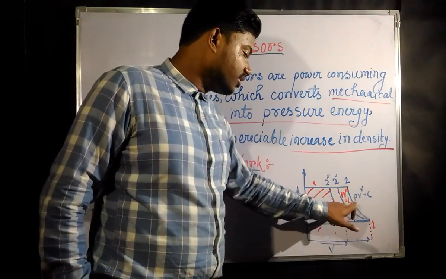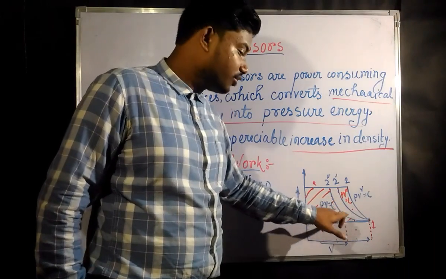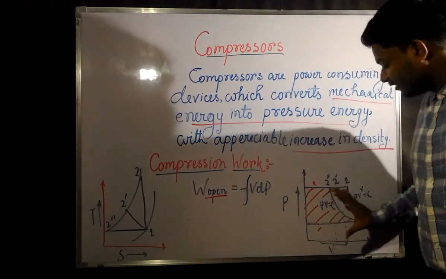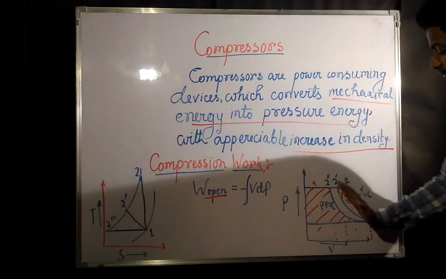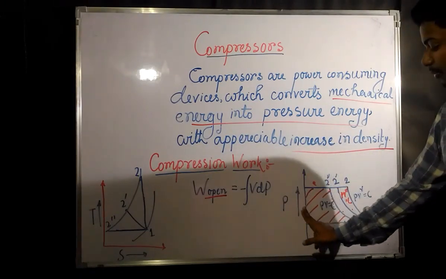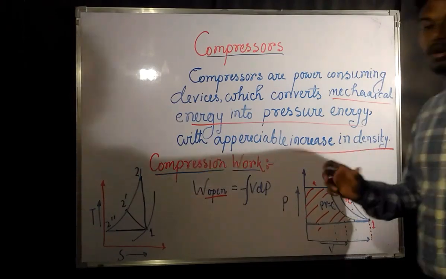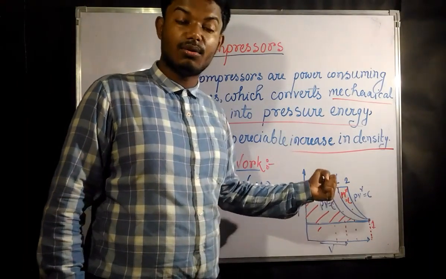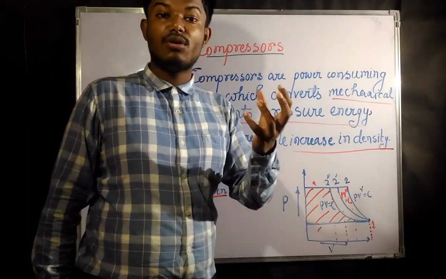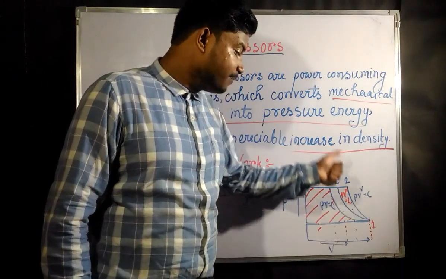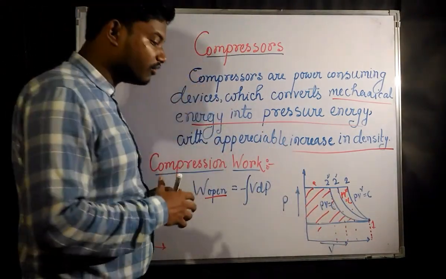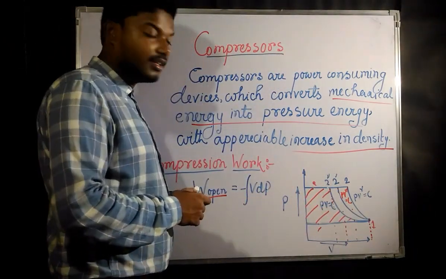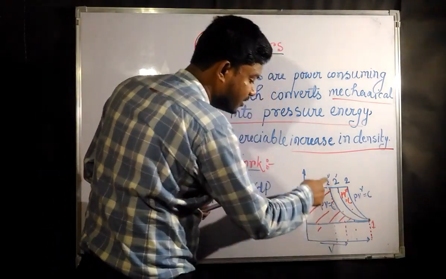this is adiabatic process from 1 to 2, 1 to 2 dash is polytropic, 1 to 2 double dash is isothermal. Now you can easily say, if you project each and every curve on the pressure axis, which process is going to have the lower work done, lower work consumed, or the lowest amount of work interaction? That is only the 1 to 2 double dash. That means the isothermal process.